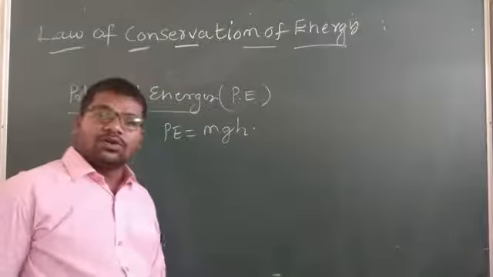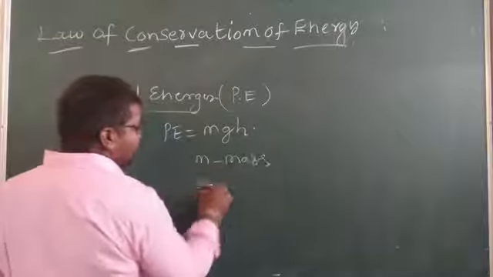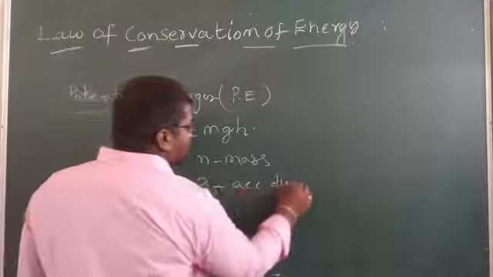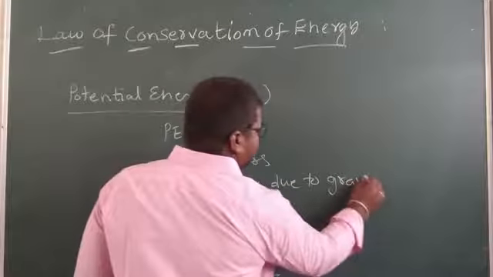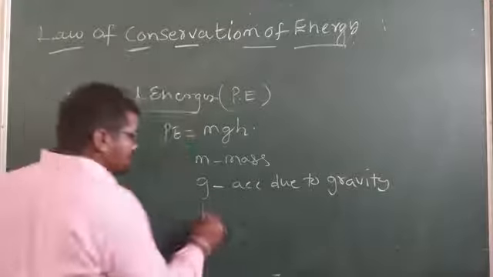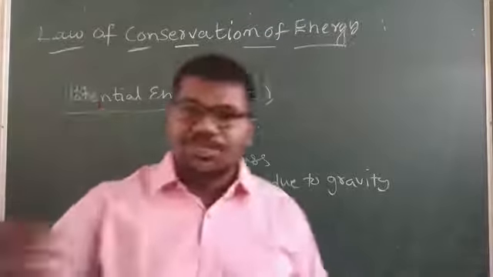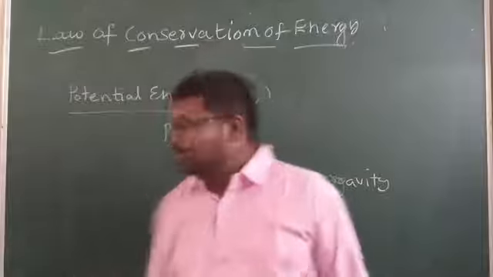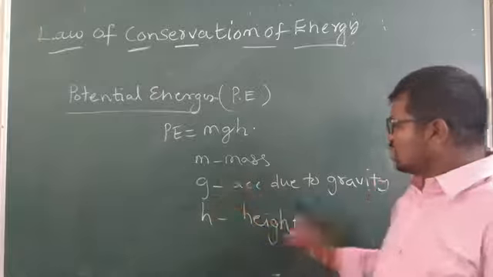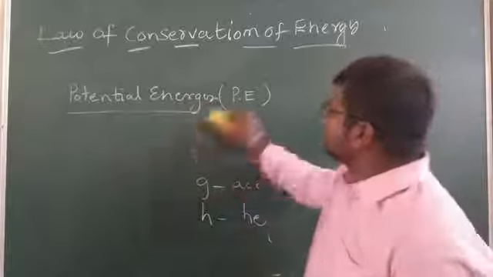Here m is mass, g is acceleration due to gravity, and h is the height of the object. Potential energy is mgh: mass, acceleration due to gravity, height. Understand? Coming to kinetic energy.